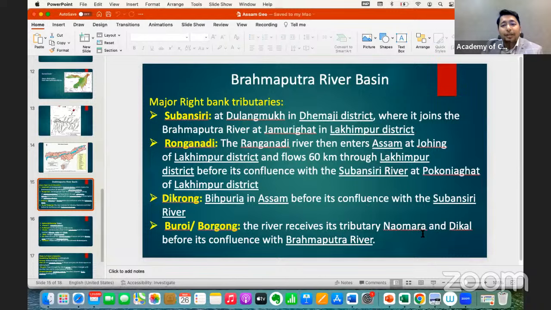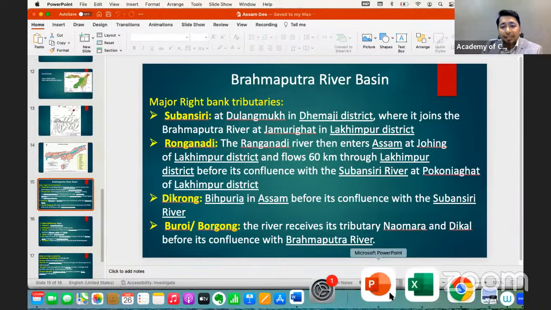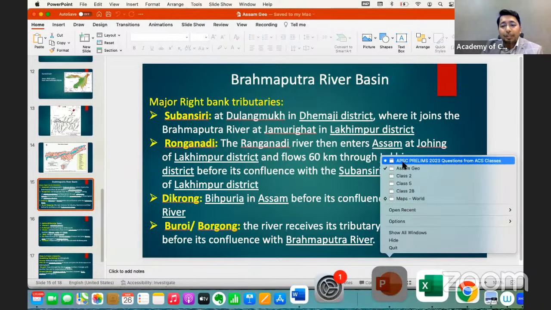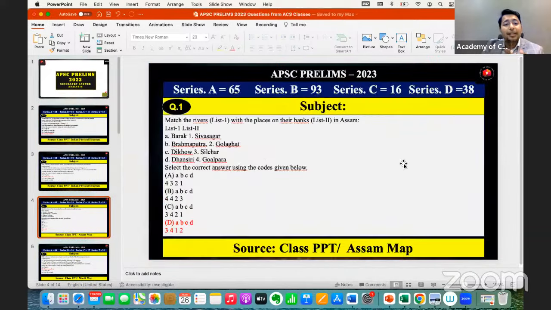So here we have a detail of the Brahmaputra river system, and let me go back to the question once again. Yes, it is asking that these rivers are related to which place or which cities or towns. So of course, if you are from Assam, you all know that Barak River is related to the Barak Valley, right? That is 100% it will be Silchar.